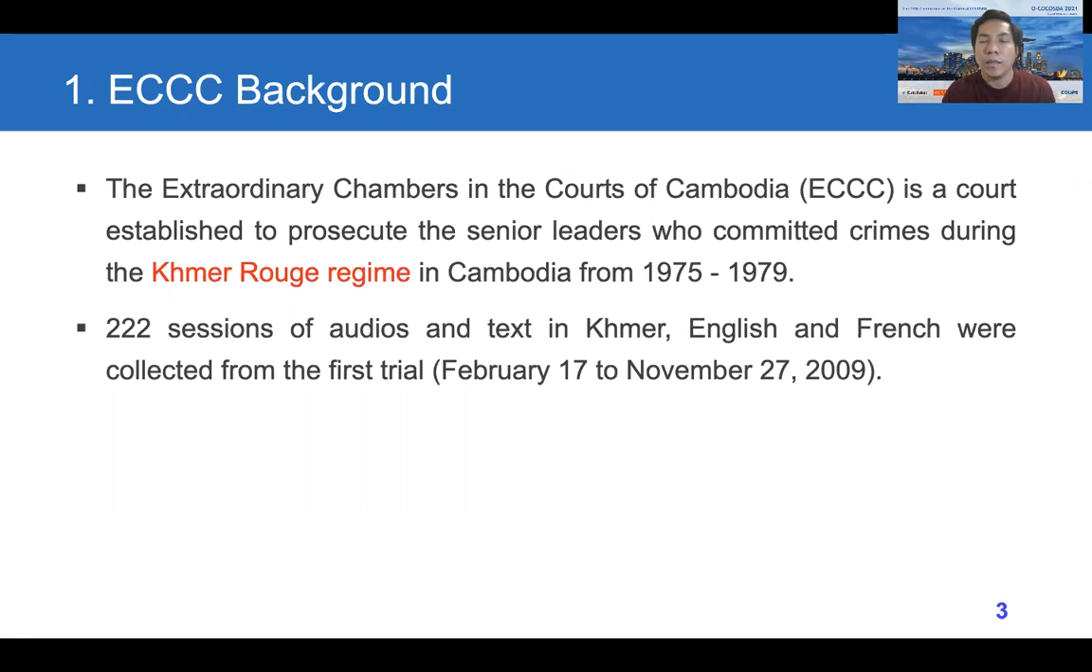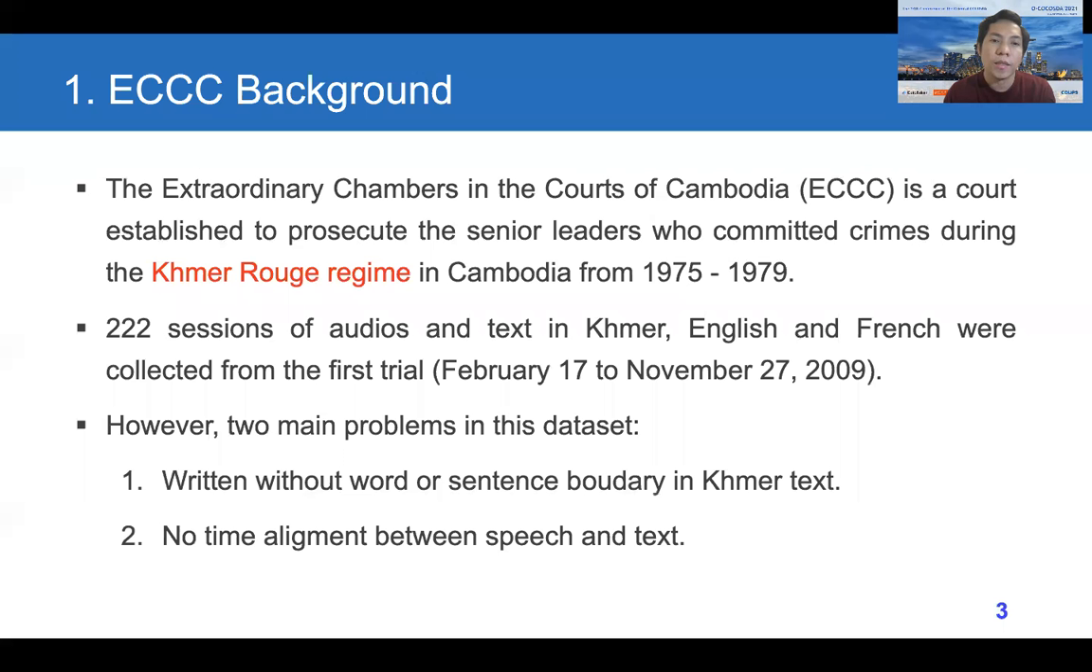ECCC is an international court established to prosecute the senior leaders who committed crimes during the Khmer regime in Cambodia from 1975 to 1979. In this trial, three languages are used: Khmer, English, and French. In our work, we collect over 200 sessions of audio from the first trial, conducted from February to November of 2009.